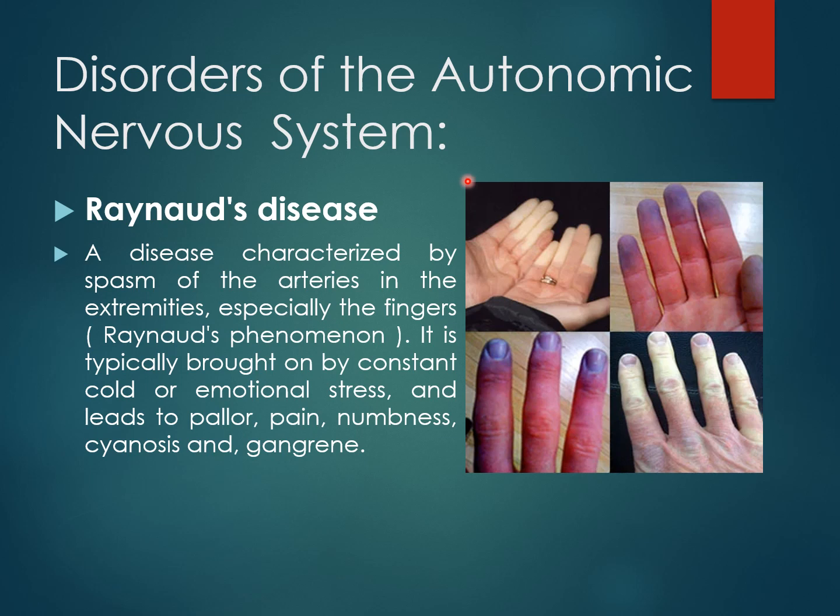Coming to the disorders of the autonomic nervous system. First disorder is Raynaud's disease. It is a disease characterized by spasm of the arteries in the extremities. Especially this mechanism can be seen in the fingers. It is brought on by constant cold or emotional stress, and it leads to pallor, pain, numbness, cyanosis and finally gangrene.